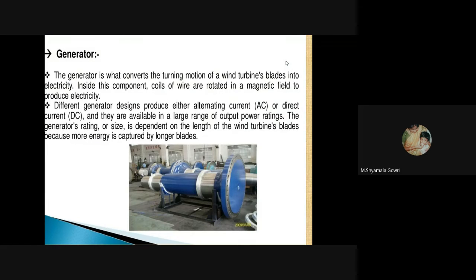Next is a generator. The generator is what converts the turning motion of the wind turbine blades into electricity. Inside this component, we have coils of wire which are rotated in a magnetic field to produce electricity. Different generator designs produce either alternating current or direct current, and they are available in a large range of output ratings. The generator's rating or size depends on the length of the wind turbine blades, because more energy is captured by longer blades.